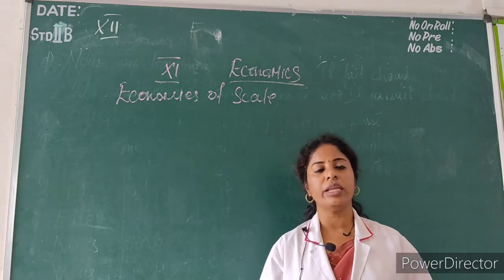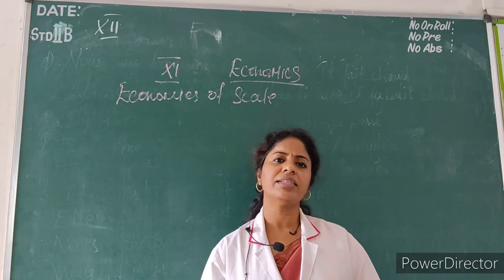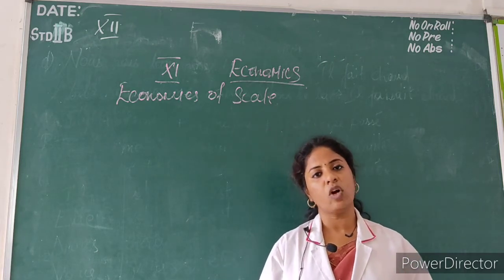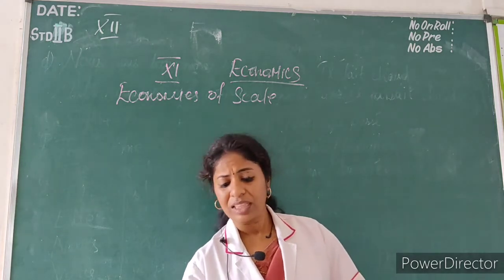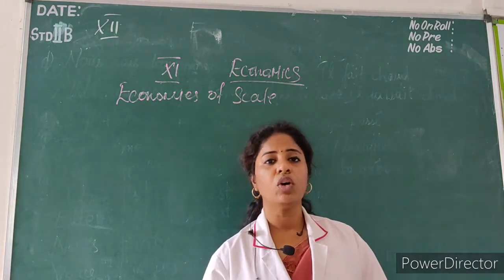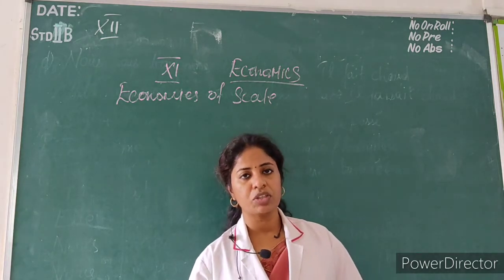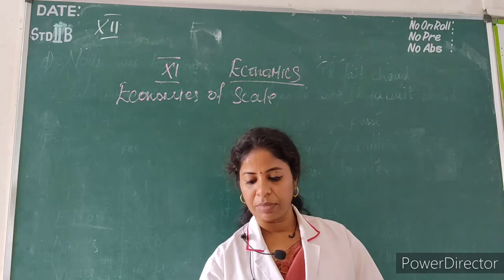Law of returns to scale means it is in the long run, where all the factors are variable. This is called the law of returns to scale. Both are 5 marks. Law of variable proportion is 5 marks, and law of returns to scale is also 5 marks.